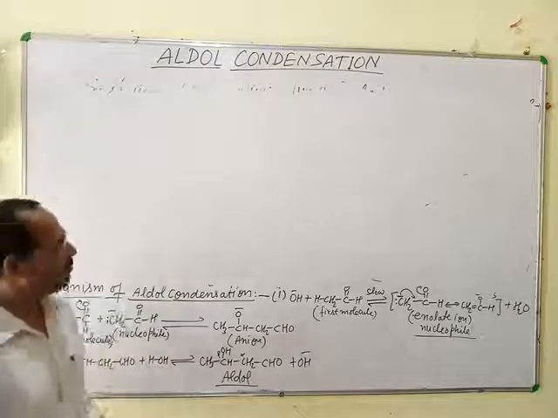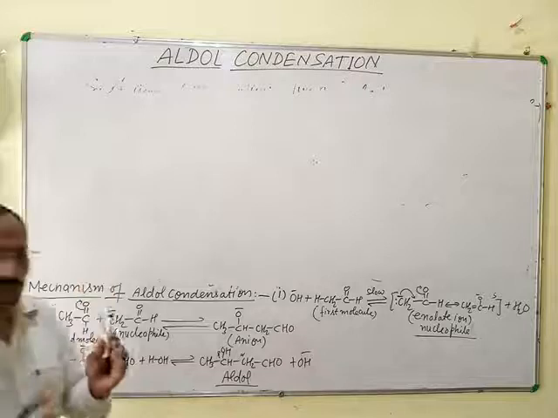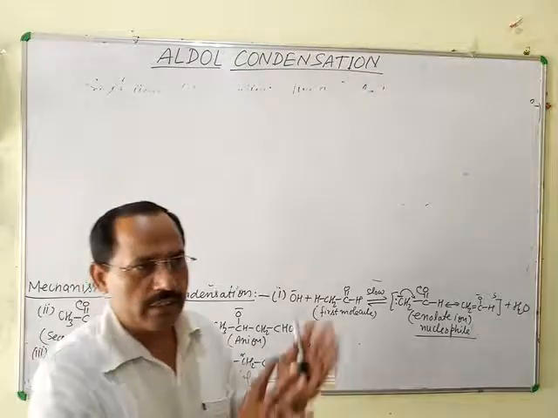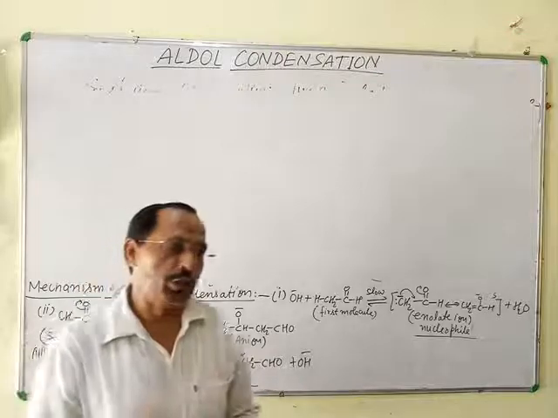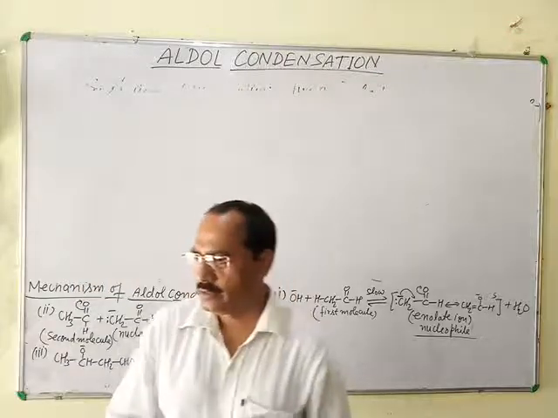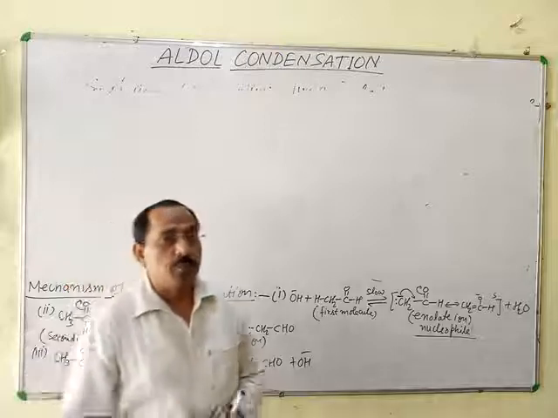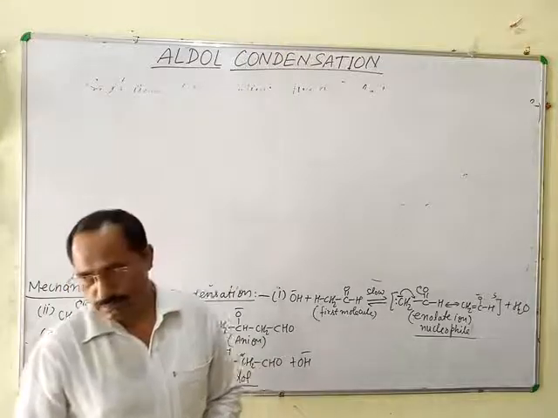For example, if both molecules contain alpha hydrogen, then four products are formed.